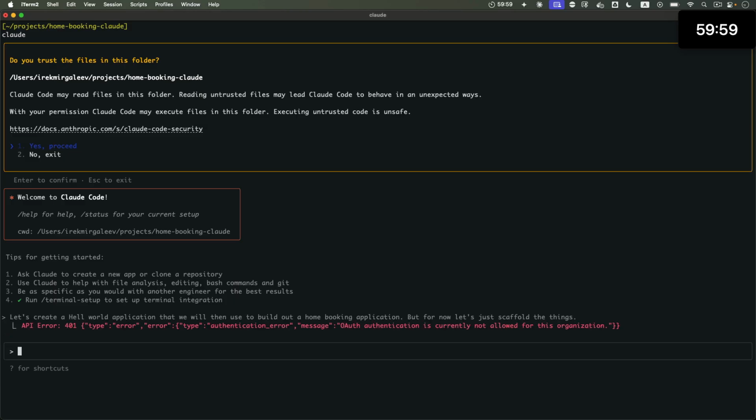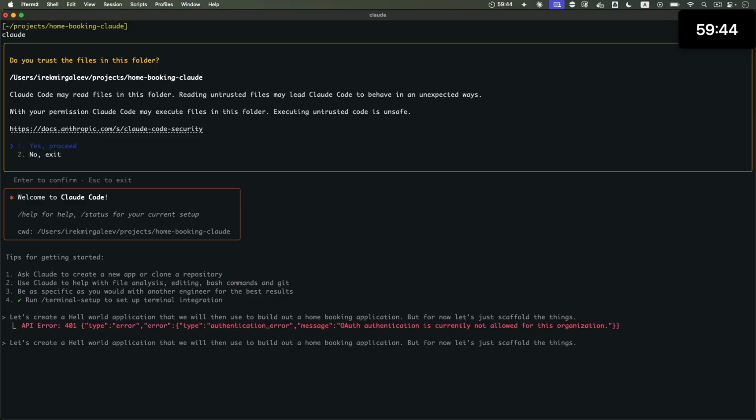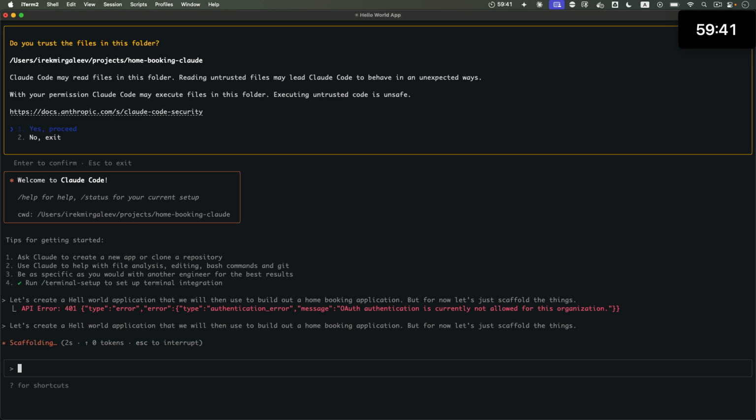And let's see what it's going to do. Getting an error about Claude not being able to authenticate. Turns out my subscription was expired, so I created a new one. Let's see if this works now. I'll copy my prompt, paste it again, hit enter. All right, now it looks like it's going.